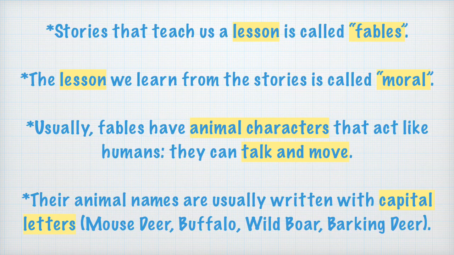Their animal names are usually written with capital letters. For example, Mouse, Deer (capital M and capital D), Buffalo (capital B), Wild Boar (capital W and B), Barking Deer (capital B and D).